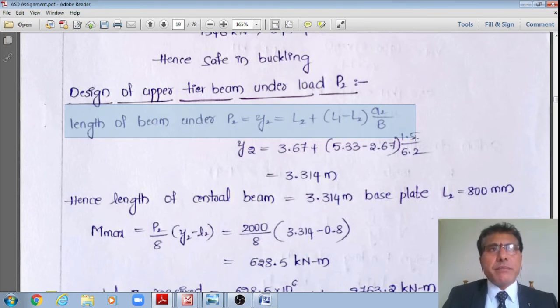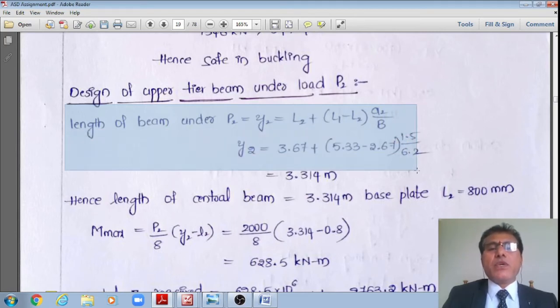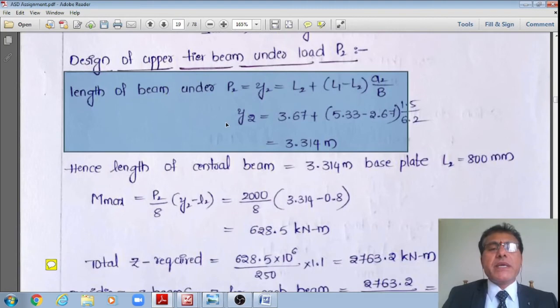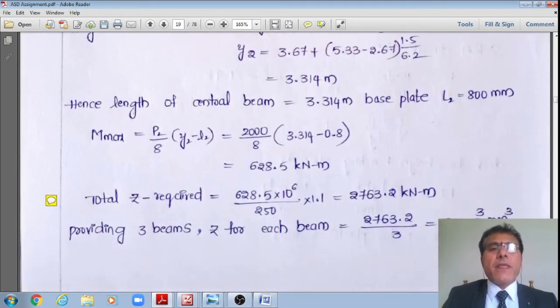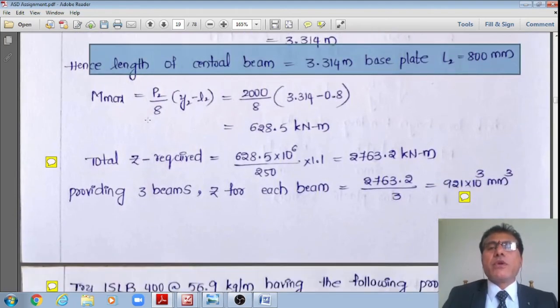Therefore, L2 is the base, smaller length, plus L1 minus L2 at a rate of that divided by B. However, over a length of A2 it is how much. If I do that interpolation, now I'll get Y2 is equal to 3.67 plus 5.33 minus 2.67 over a length of 6.2. Therefore, over a length of 1.5 it is how much. That now works out to say 3.314 meters, right? Therefore, the length of the central beam is equal to 3.314 meter, and the length of the base plate small l2 is equal to small b2 is equal to 0.8 meter.